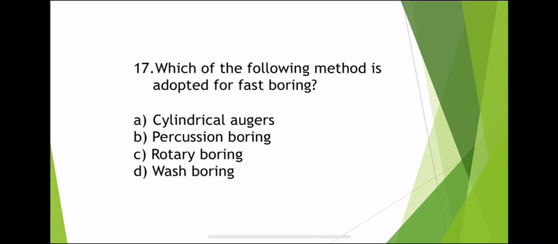Which of the following methods is adopted for fast boring? Fast boring means we can go for wash boring. Wash boring method is adopted for fast boring, as we are supplying continuous water to make the soil smooth.